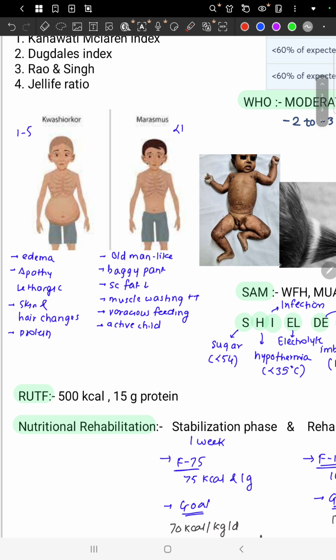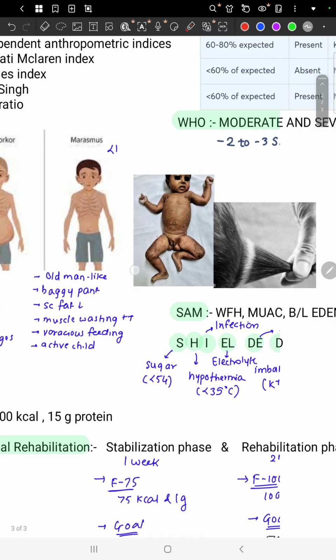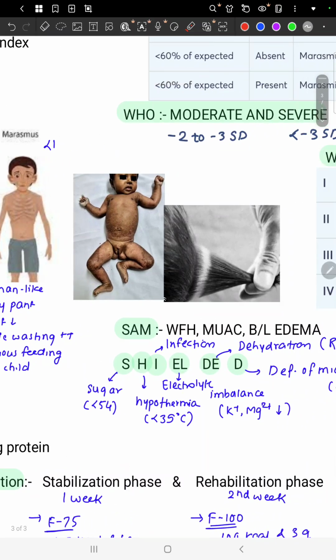Then talking about the skin and hair changes. The skin and hair changes are more common in a kwashiorkor child. So what are the skin and hair changes? Here you can see the skin changes. This shows flaky paint dermatosis, or it is also called crazy pavement dermatosis.